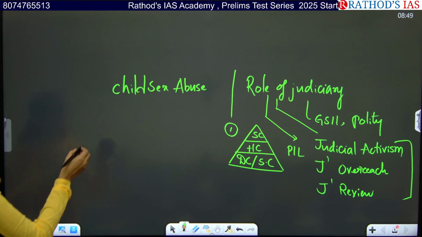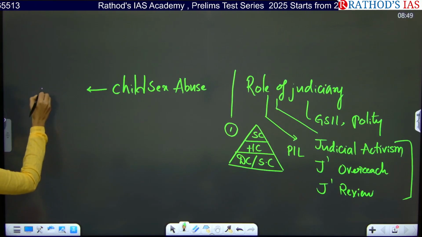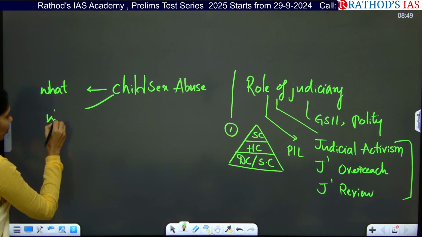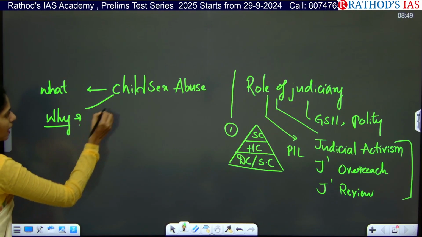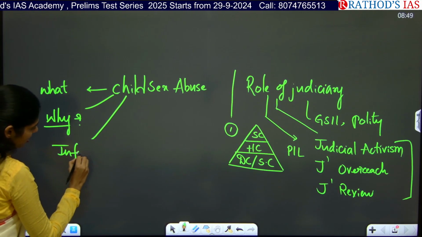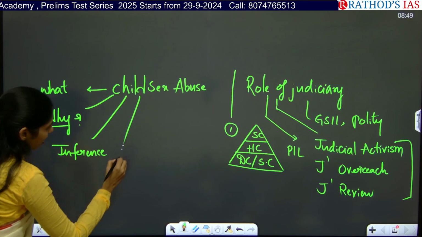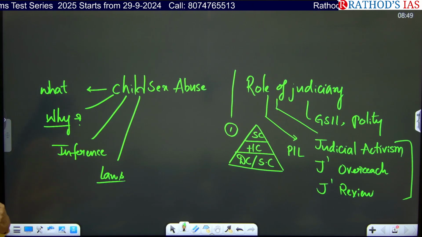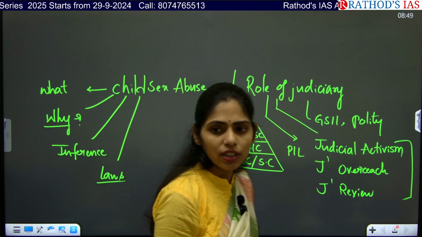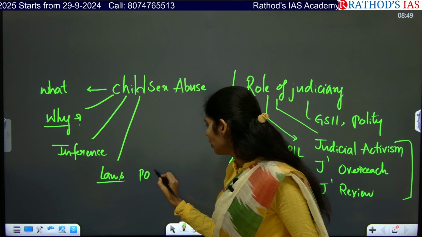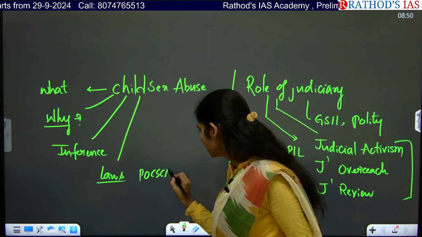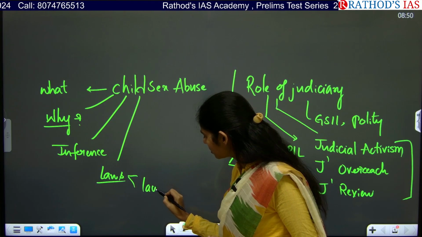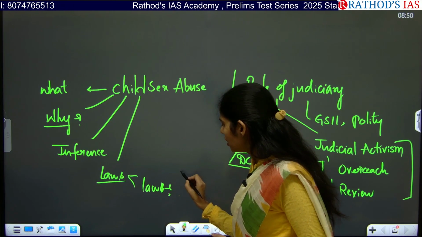Okay, so from child sex abuse, what you have to see is, what is the definition of child sexual abuse? And now you have to see why the Supreme Court took this case and what is the inference from this case, and you have to see what are the laws which are present in our country to control this child sex abuse. Tell me any law that you know. Yes, POCSO, Protection of Children from Sexual Offences Act. Okay, and next one here is, other than that POCSO, do you have any laws or regulations? Yes, we do, right? So you have to know this part.